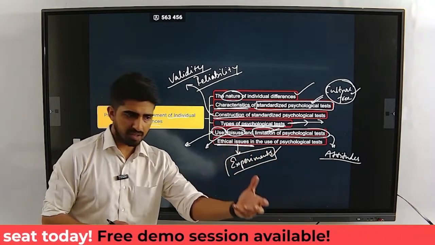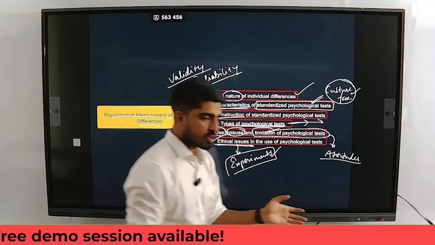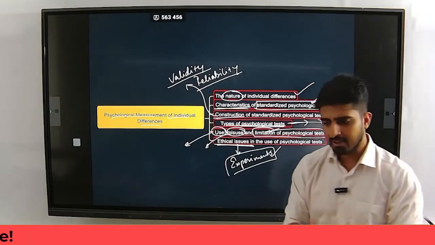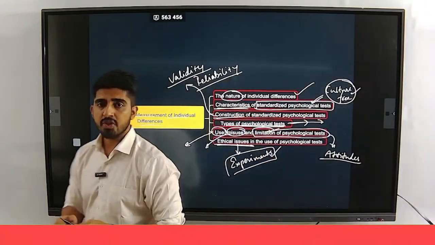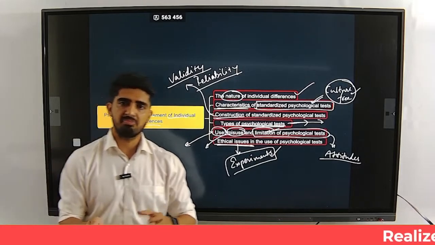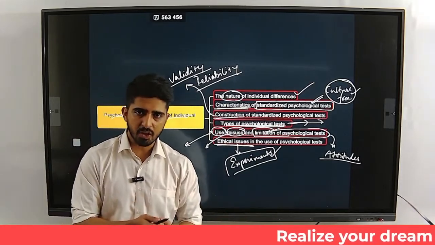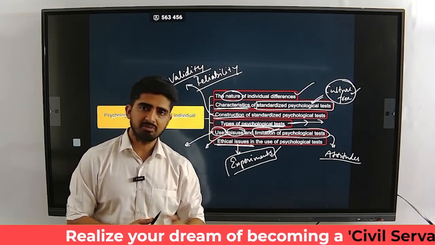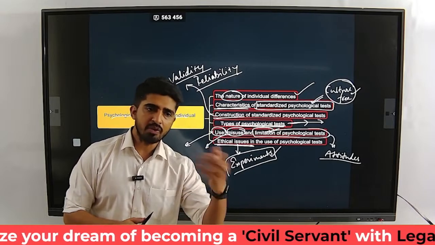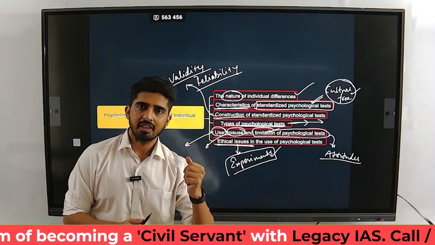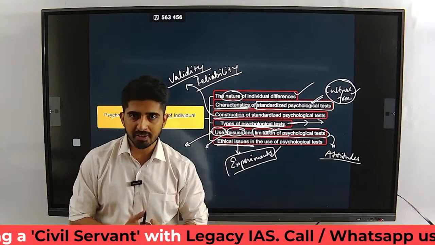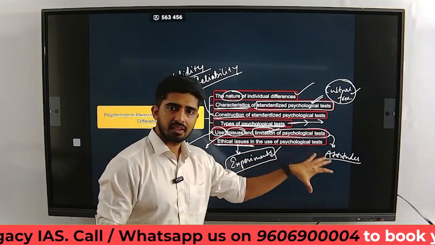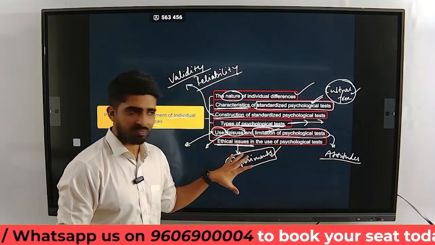Even if a person has given the consent to be a part of a test, does it leave an impact on the person? A very simple example: you want to check whether a particular test is good for measuring IQ. So you developed your own test. Now you gave it to a person. That person got a very low score. Now you inform that person they got a very low score. What impact will it have on that person in the days to come? All these issues will be covered under this topic.